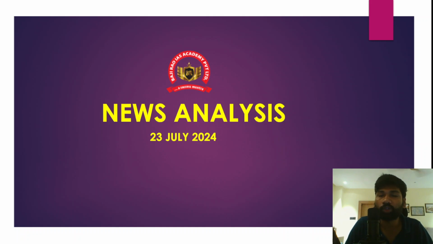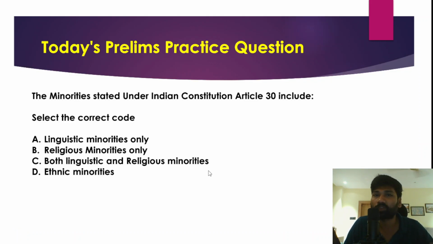Today is 23rd July 2024, Tuesday, and today we have a few important articles from different newspapers. We'll try to understand and discuss all these important articles one by one. And before actually discussing all these important news articles, let's try to solve a previous question that I gave you yesterday.